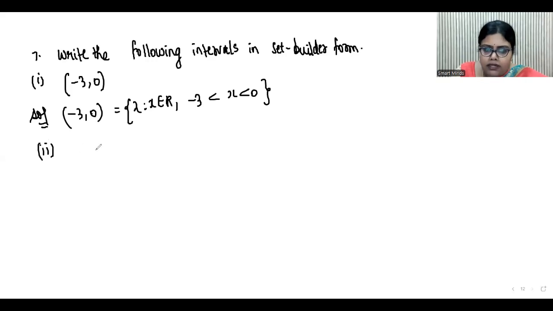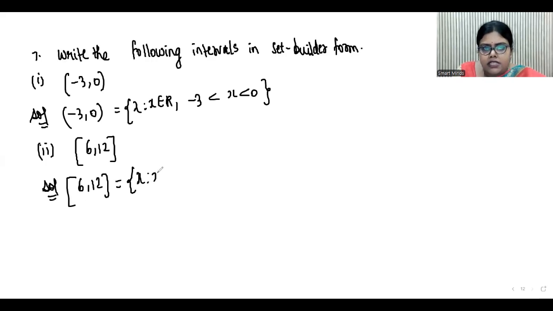Now the second one is, in square brackets you have 6 comma 12. Means closed interval at both ends. So how do you write the solution for this? Closed interval 6 comma 12 is equal to x such that x belongs to R where 6 less than or equal to x less than or equal to 12.